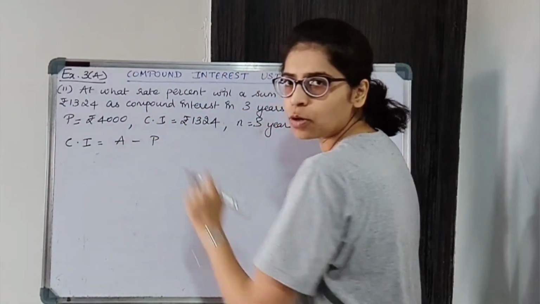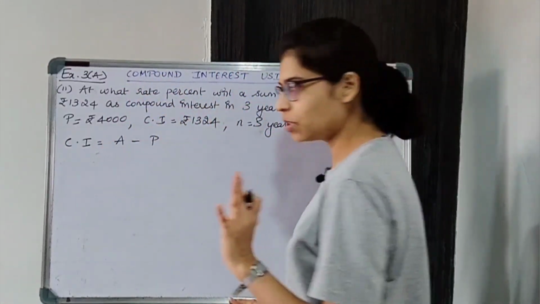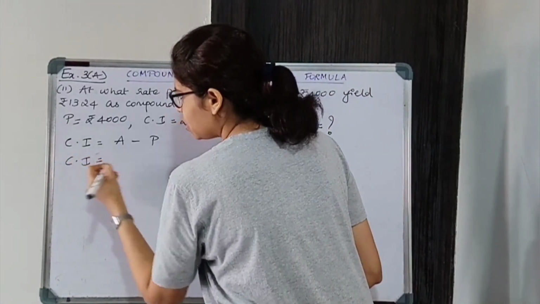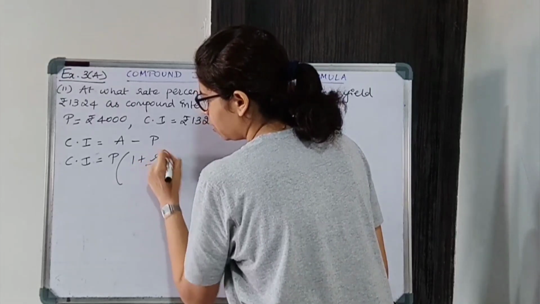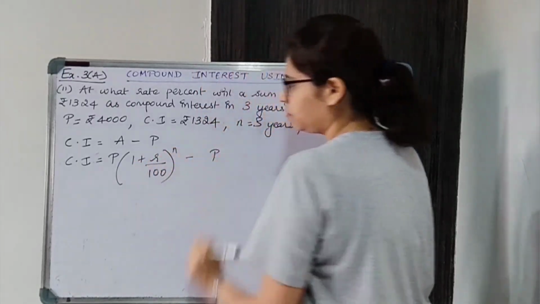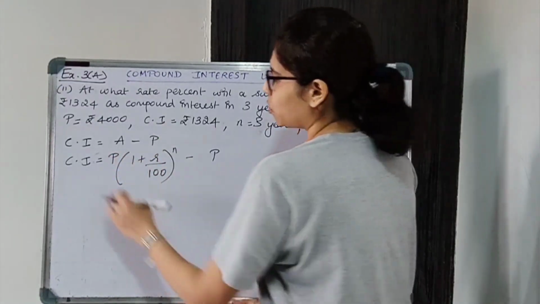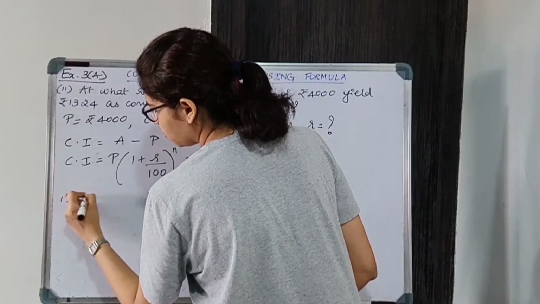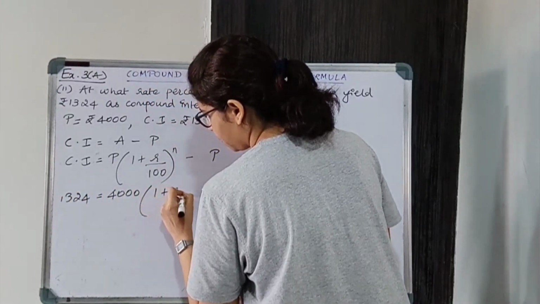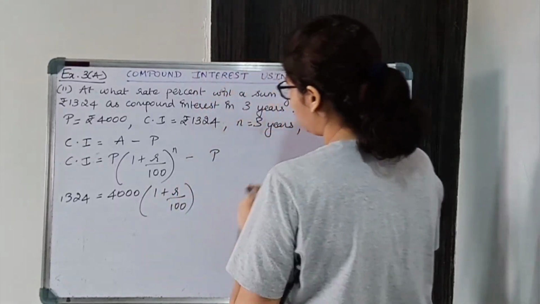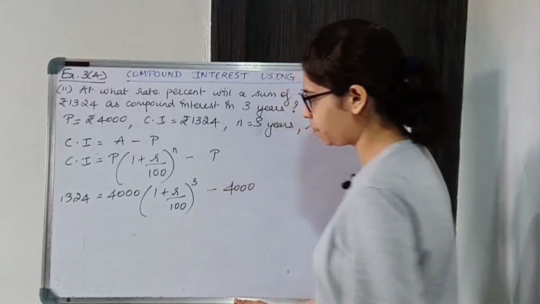Okay, do we know the amount? No. So what will we do? Substitute the formula of amount. So CI is A minus P, where A is P into (1 plus R upon 100) raised to N. Now substitute the values. So this is 1324, this is 4,000, R we have to find, we don't know, and N is 3, minus again principal is 4,000.